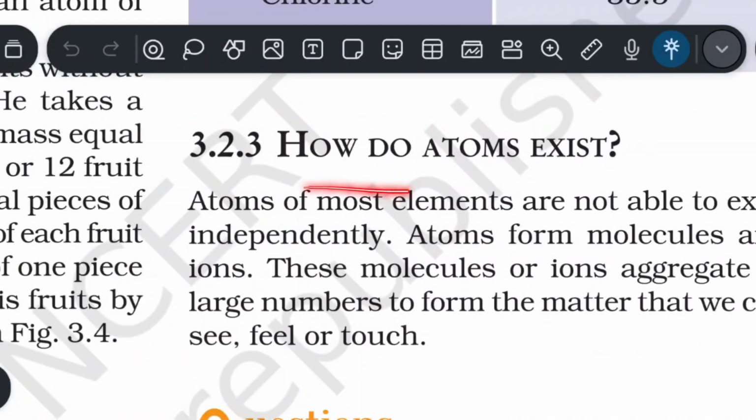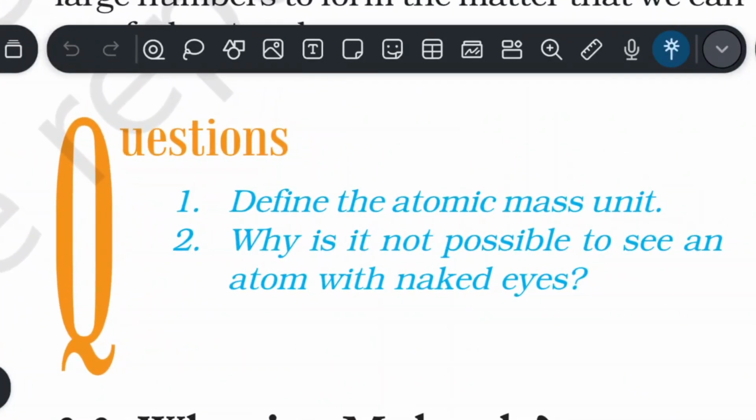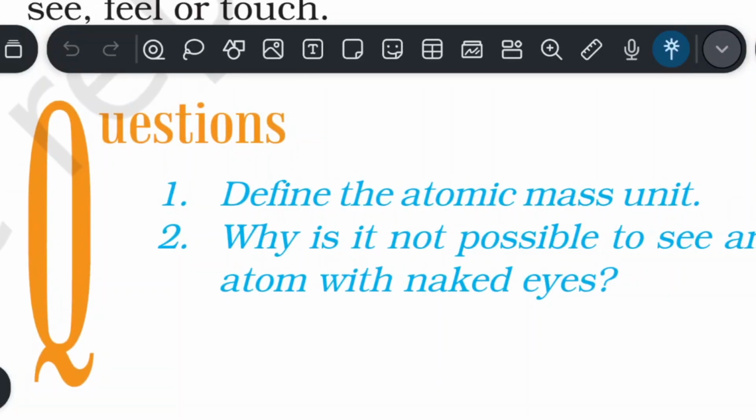How do atoms exist? Atoms of most elements are not able to exist independently. Atoms form molecules and ions. These molecules or ions aggregate in large numbers to form the matter that we can see, feel, or touch. Pause the video. Try to answer these questions.